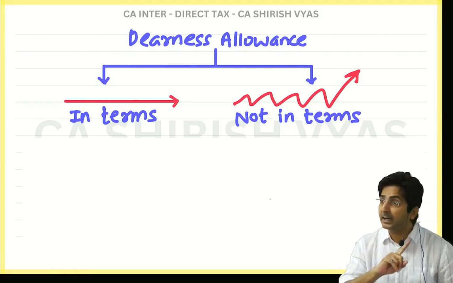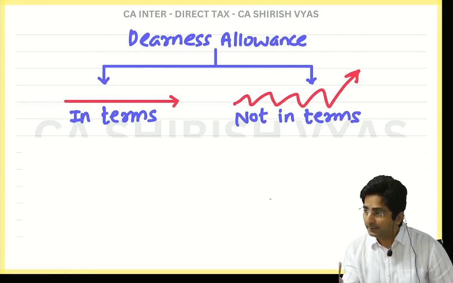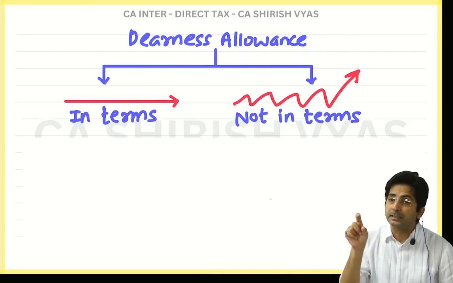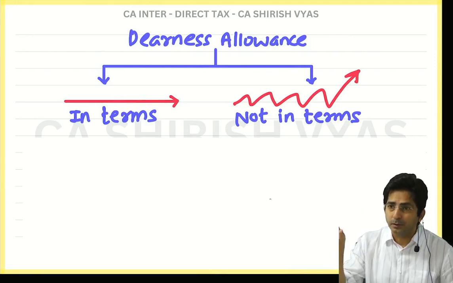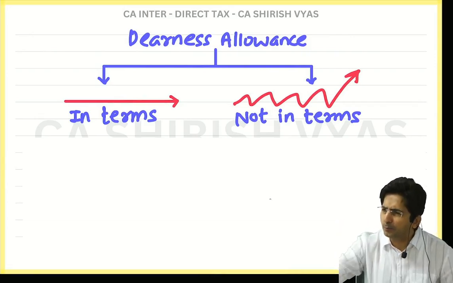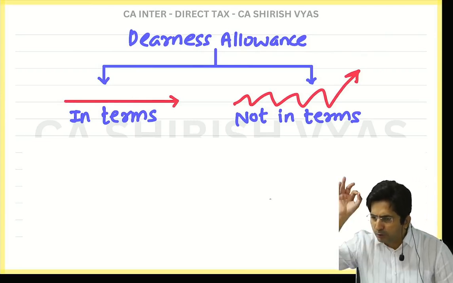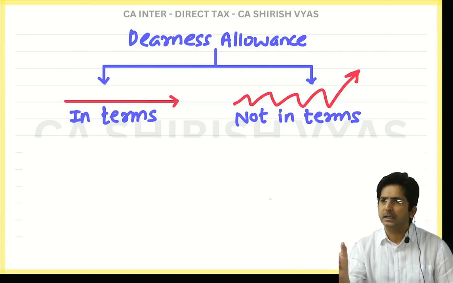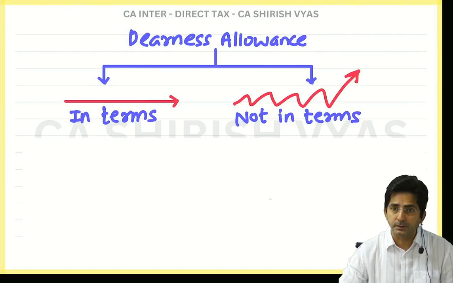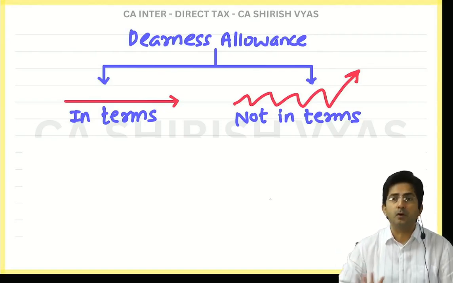Like in HRA, remember, students who are revising, they know in the formula of HRA, there was basic salary plus dearness allowance and turnover commission also, but which DA? In terms. In fact, in all the formulas you can generalize. Whichever formula I am going to give in this whole topic, dearness allowance will be considered in the formula only if it is in terms. And if it is not in terms, it is not considered in the formula.